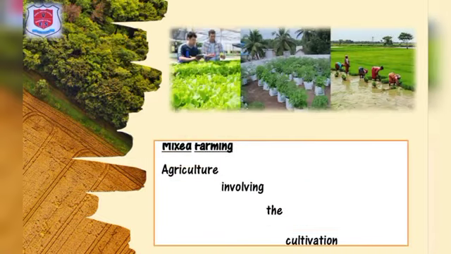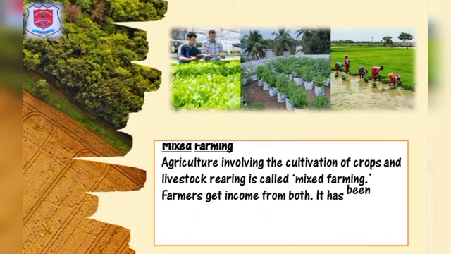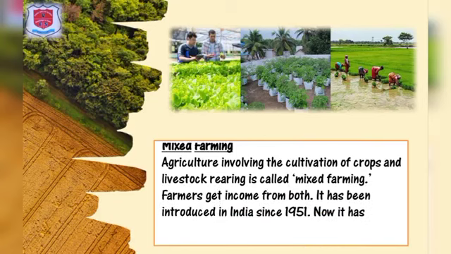Mixed farming. Agriculture involving the cultivation of crops and livestock rearing is called mixed farming. Farmers get income from both. It has been introduced in India since 1951. Now it has become popular in many states.